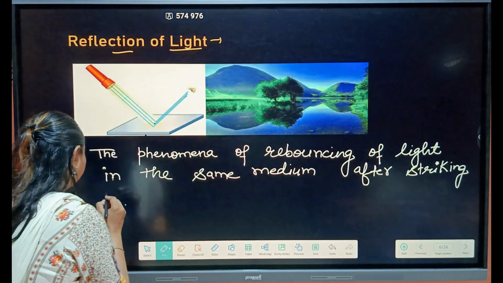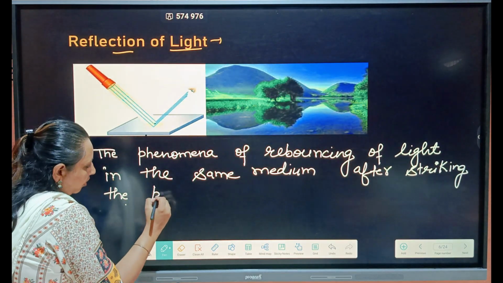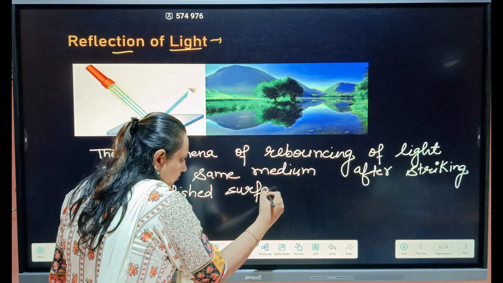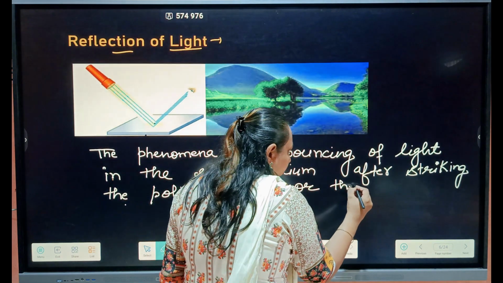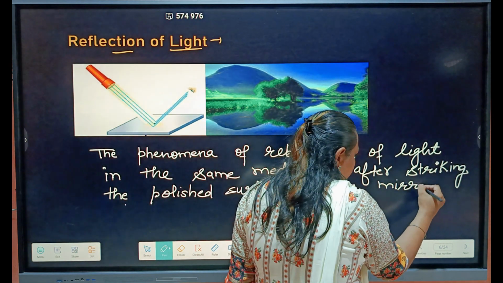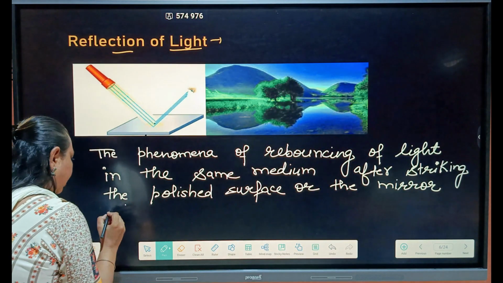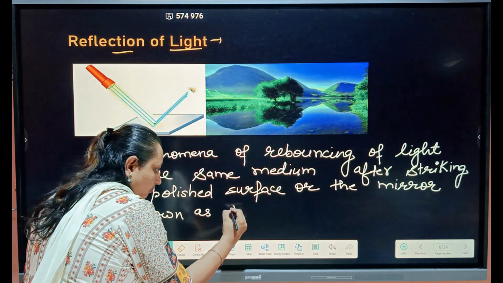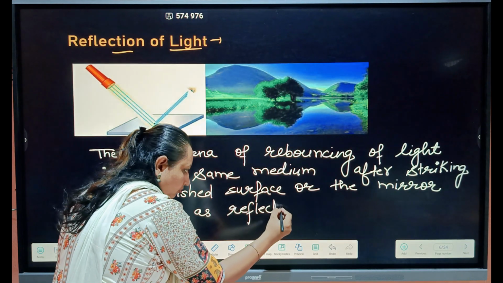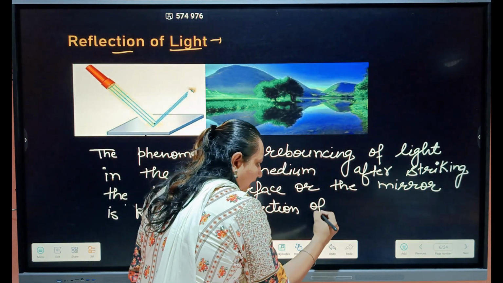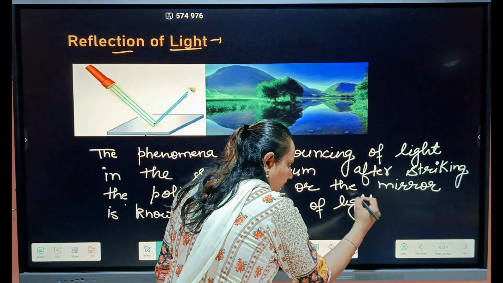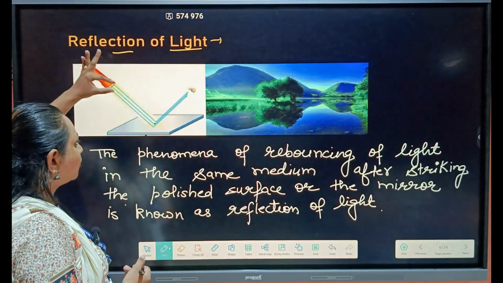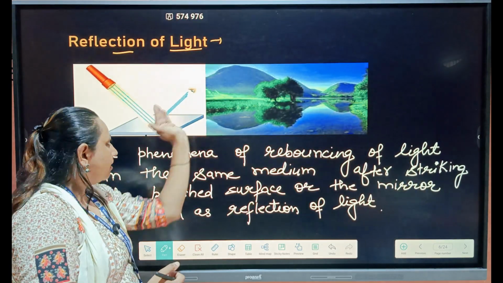Like in this picture, the light came from the torch, strikes the mirror and rebounces.